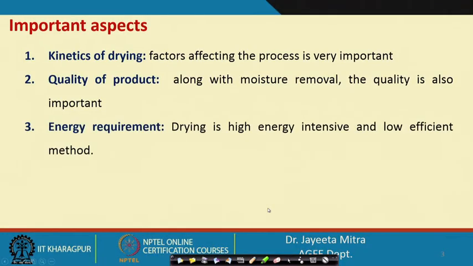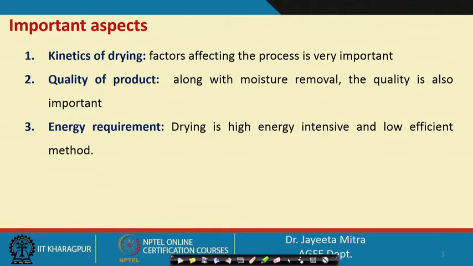So, quality is important, kinetics is important, and the third very important thing is energy requirement, because drying needs an intensive energy requirement. For example, in the very basic drying method, the hot air drying or convective air drying, the bulk air that is coming needs to be heated, and not all the heat that we put into the air for increasing its temperature can be utilized.